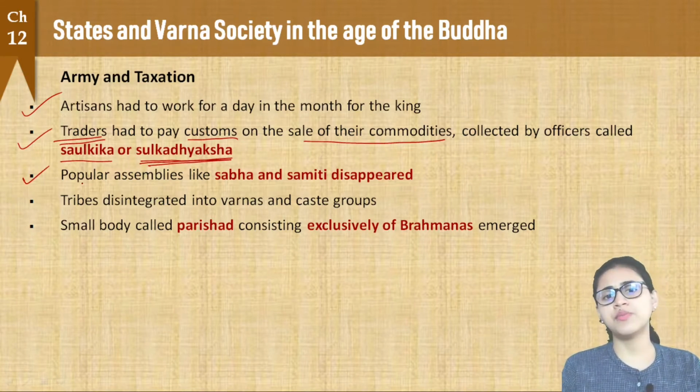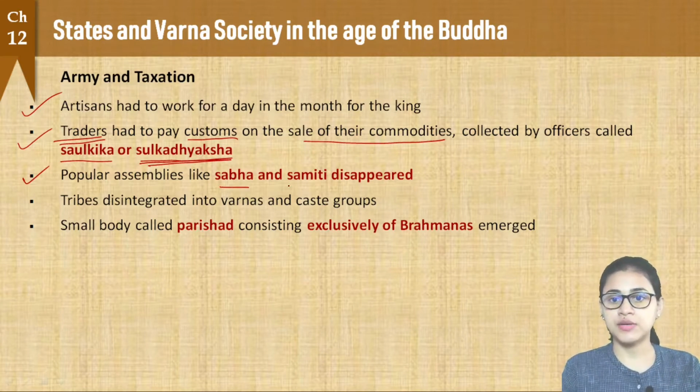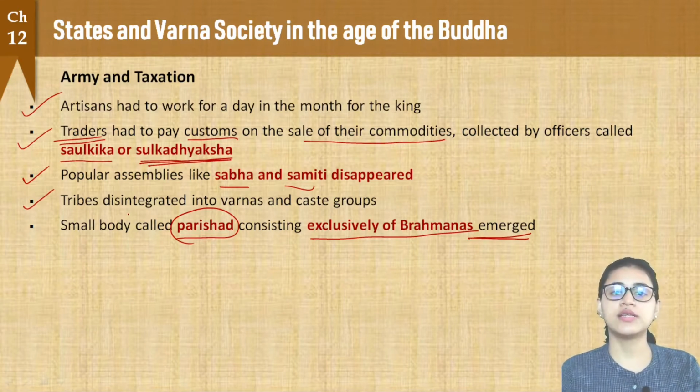Now, during the Vedic period, we have seen popular assemblies like the Sabhas and the Samitis, right? But during this period, we see that those popular assemblies like Sabha and Samiti have totally disappeared. Instead, we see another body called Parishad. Okay, a small body called Parishad, which now emerged, and this body consisted exclusively of Brahmanas. Alright, so Sabhas and Samitis disappeared, and Parishad, which consisted exclusively of Brahmanas, emerged. And the tribes slowly disintegrated into different Varnas and caste groups.